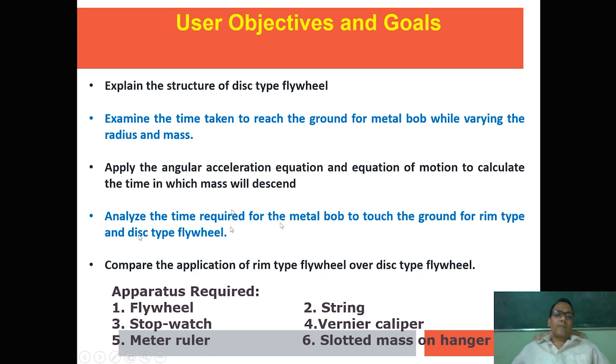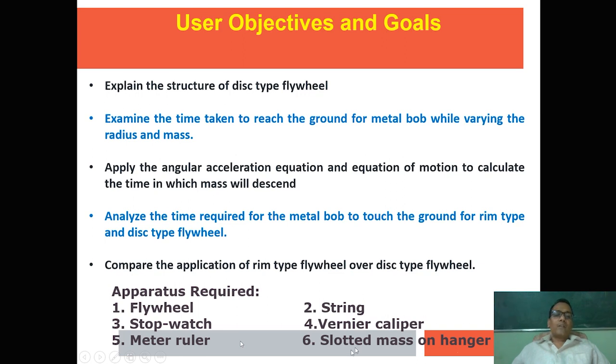And these are the apparatus required: flywheel and one string, stopwatch to measure the time, vernier calipers to measure the diameter and radius of the axle, meter ruler to measure the height, and slotted mass on hanger, to vary the mass.